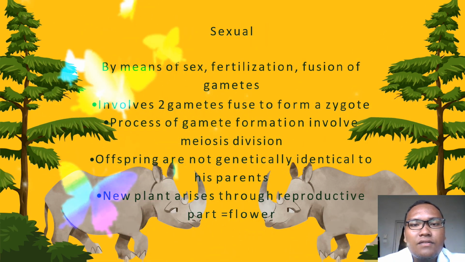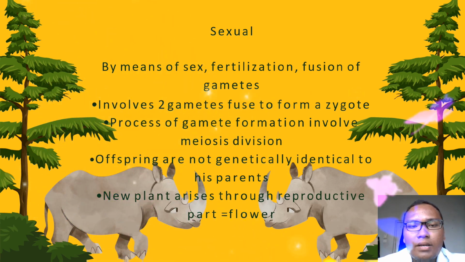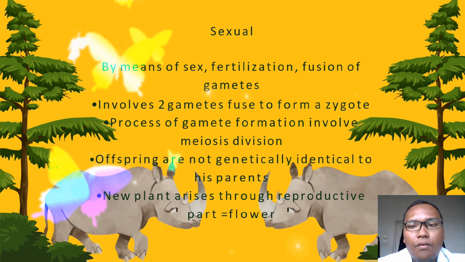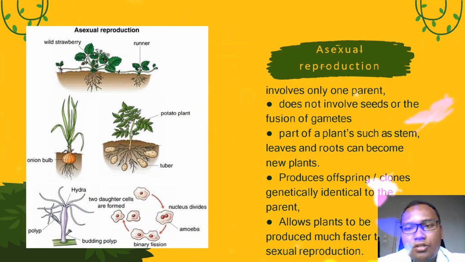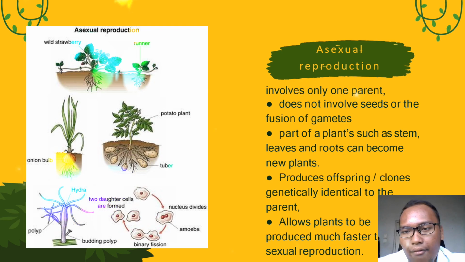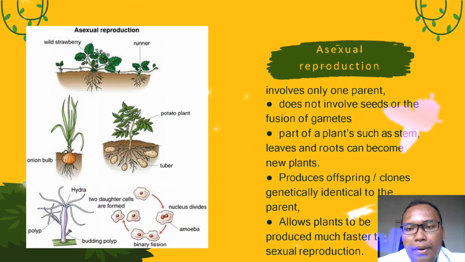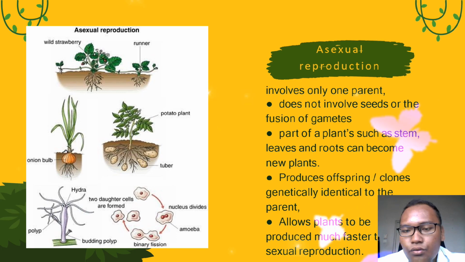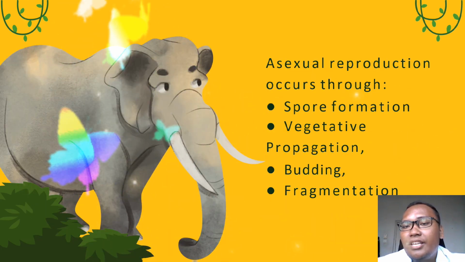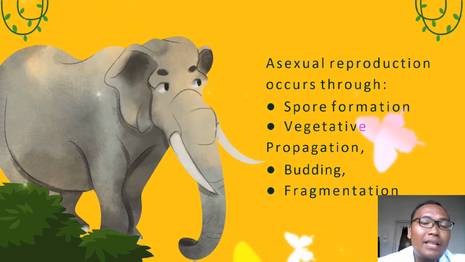Sexual reproduction is by means of sex, fertilization, and fusion of gametes. Two gametes fuse to form a zygote. The process of gamete formation involves meiosis division. Asexual reproduction involves only one parent and does not involve sex or the fusion of gametes. Parts of the plant such as stems, leaves, and roots become new plants, producing offspring clones genetically identical to their parents. Asexual reproduction occurs through spore formation, vegetative propagation, budding, and fragmentation.